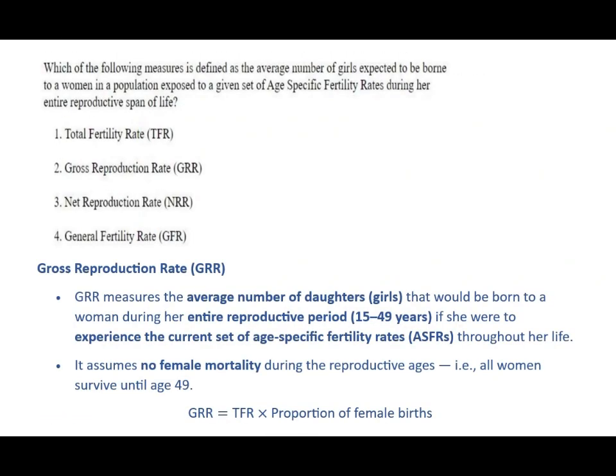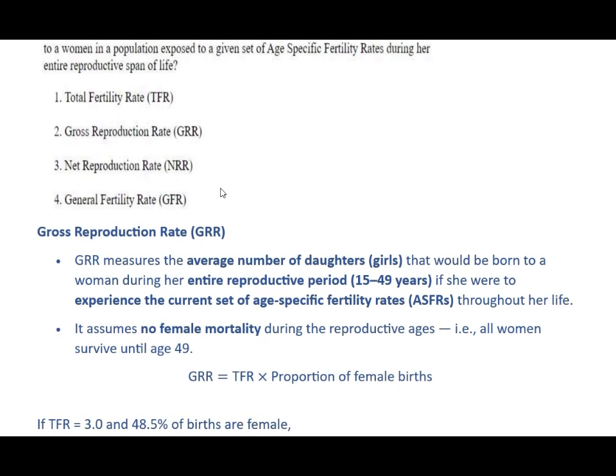Third question, which of the following measure is defined as the average number of girls expected to be born to a woman in the population exposed to a given set of age-specific fertility rates during her entire reproductive span of life? Total fertility rate, gross reproduction rate, net reproduction rate, and general fertility rate. And the correct option is gross reproduction rate.